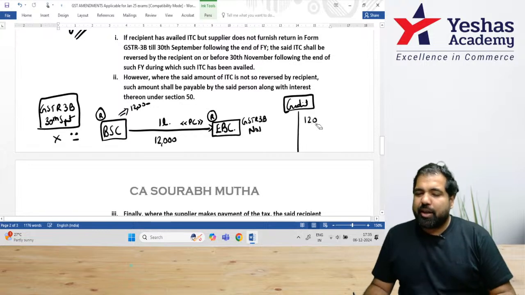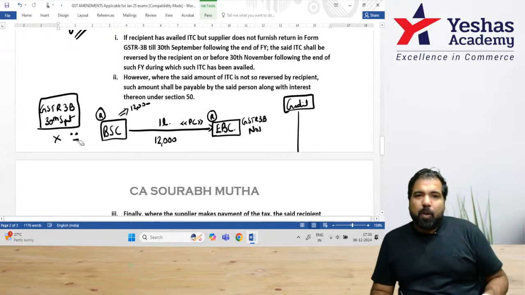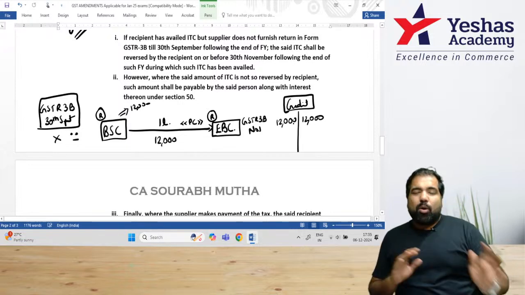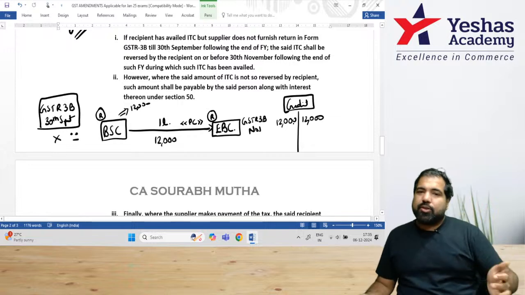Basically, what the government is saying is that if he makes a mistake of not paying GST to the government, you will have to reverse your credit, and if you don't reverse it, then you will have to pay interest. But all this is not in this year, guys. It is in next year.